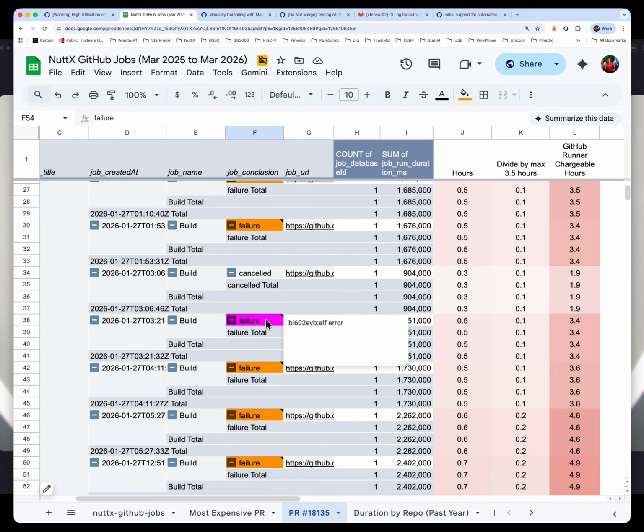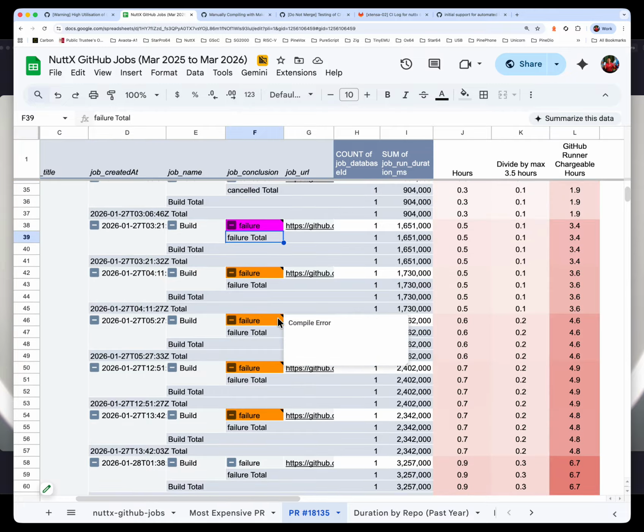This was due to a compiling error with BL602 EVB11. I mentioned earlier on that this target is known to be quite unreliable. We're not sure why it fails sometimes, but this will never ever happen again because we have permanently disabled this target. NuttX will never ever build this flaky target anymore. So we shouldn't see this.